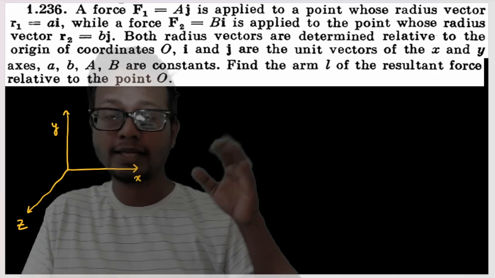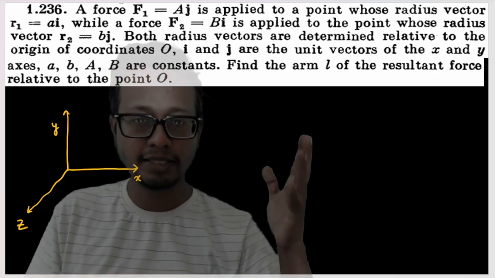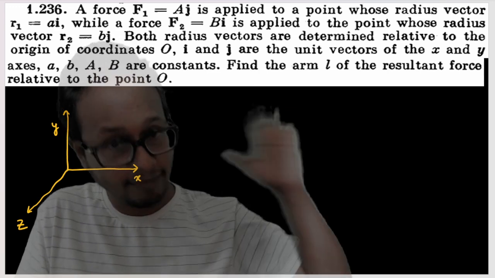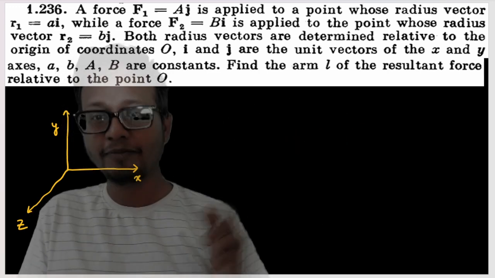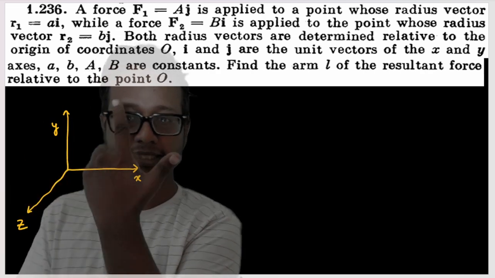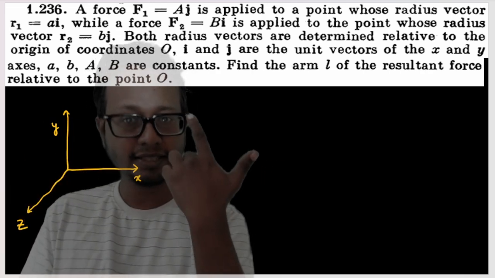If I use my right hand, I'm saying again and again, since the screen is mirrored, you might perceive this as my left hand. No, the screen is actually mirrored. This is actually my right hand. I eat with this hand. So if I use my three-finger rule, x, y, and z, the z is in this direction.